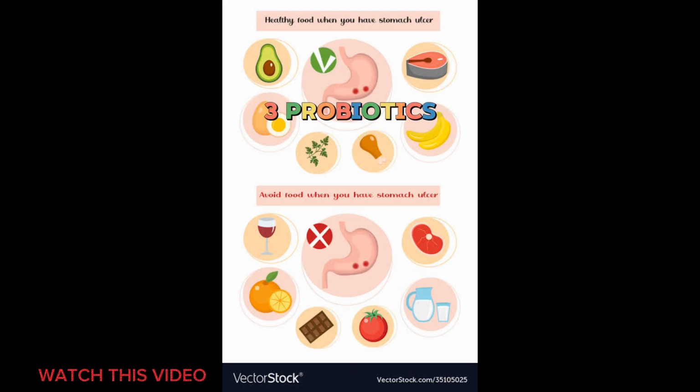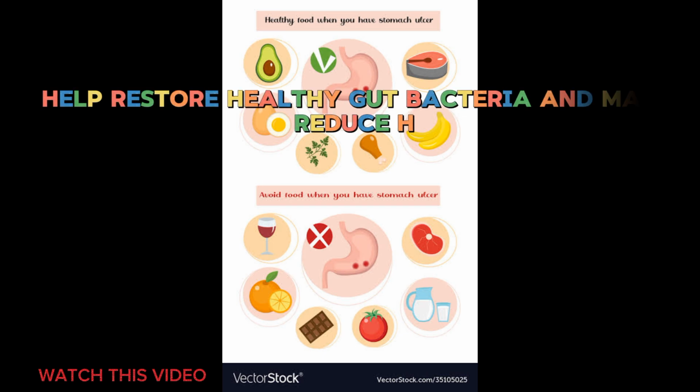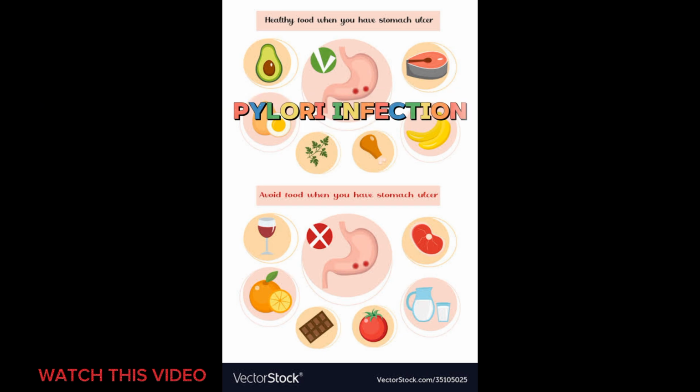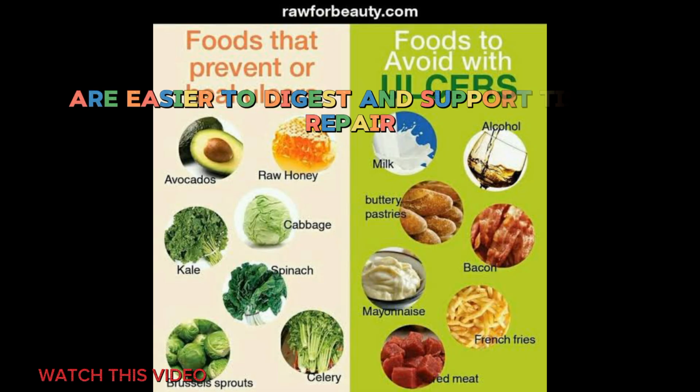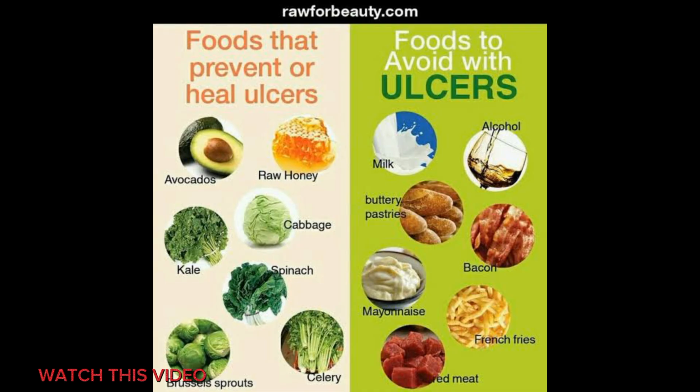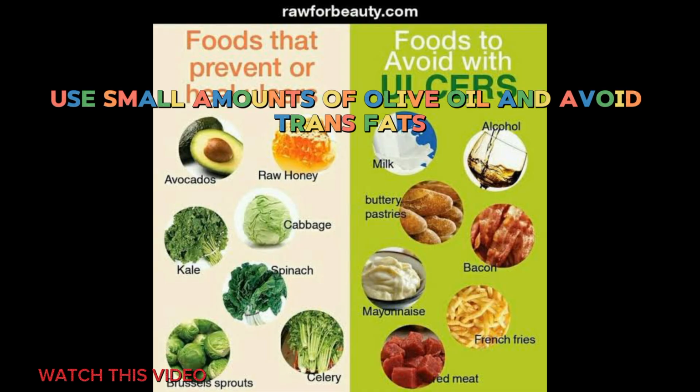Probiotics, yogurt, kefir, and fermented vegetables help restore healthy gut bacteria and may reduce H. pylori infection. 4. Lean proteins, skinless poultry, tofu, and fish are easier to digest and support tissue repair. 5. Healthy fats, use small amounts of olive oil and avoid trans fats.